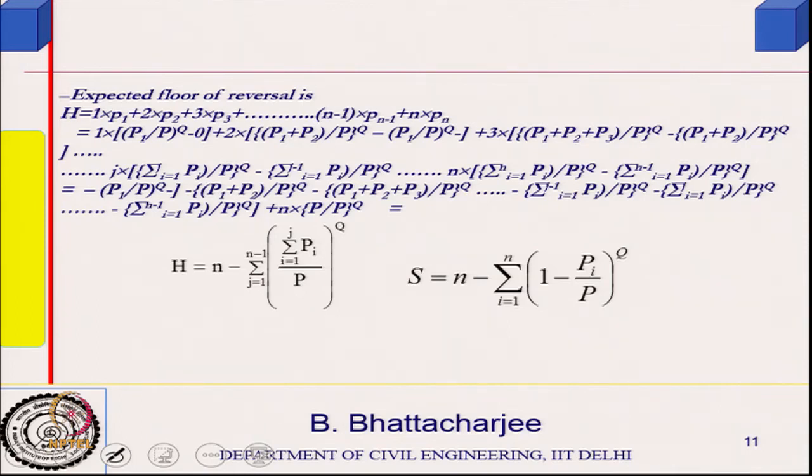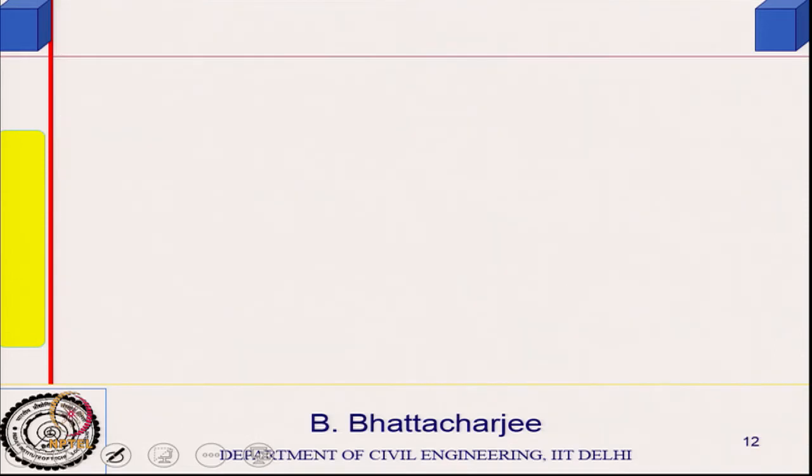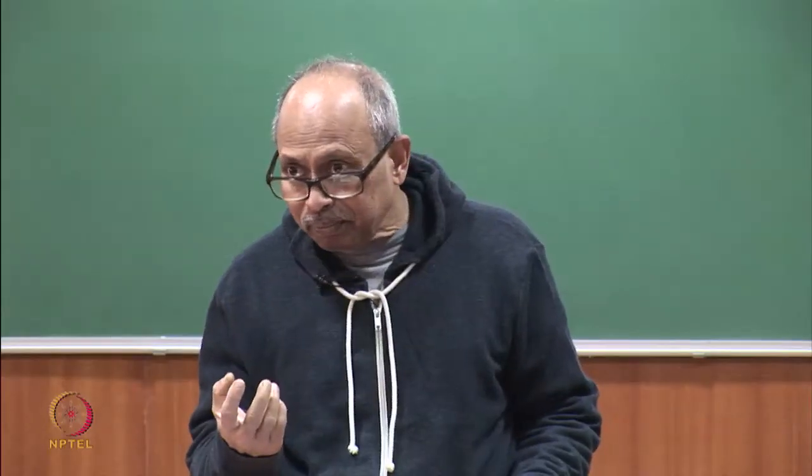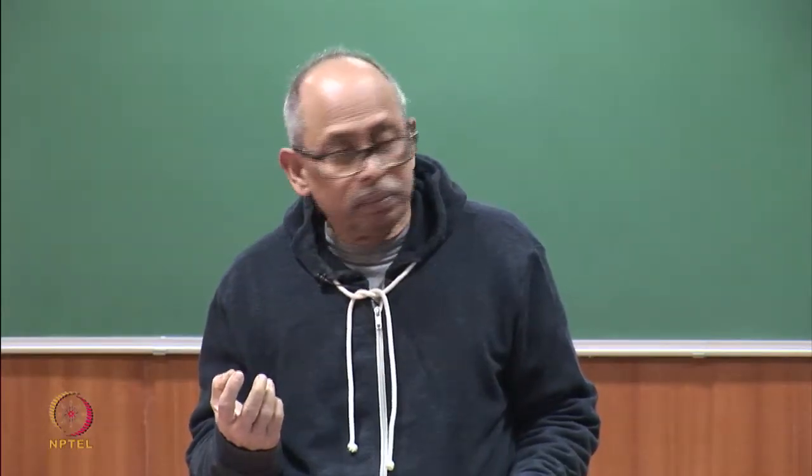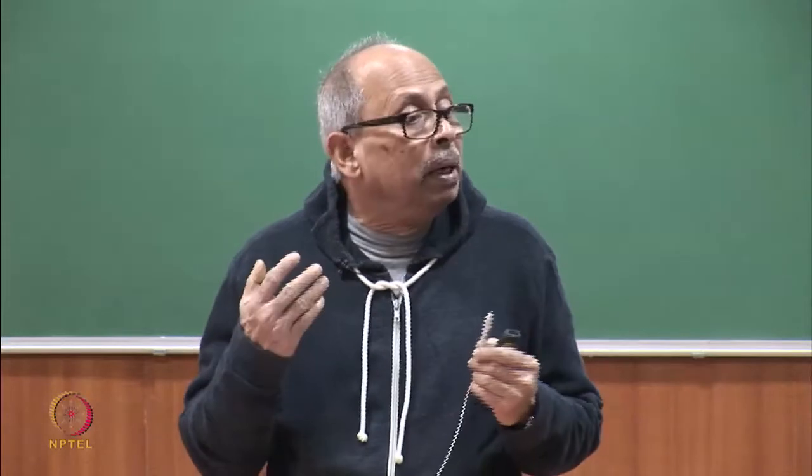Now, S I can determine heuristically. How do I determine it? S depends on the probable number of stops.